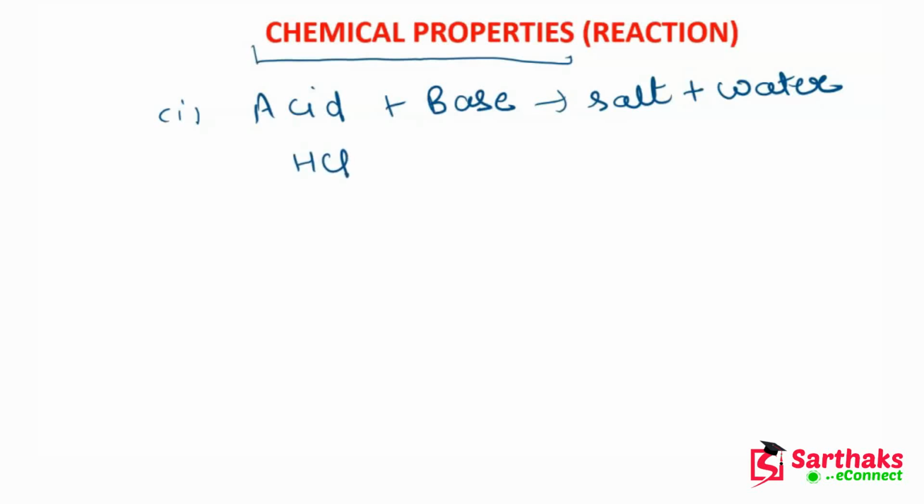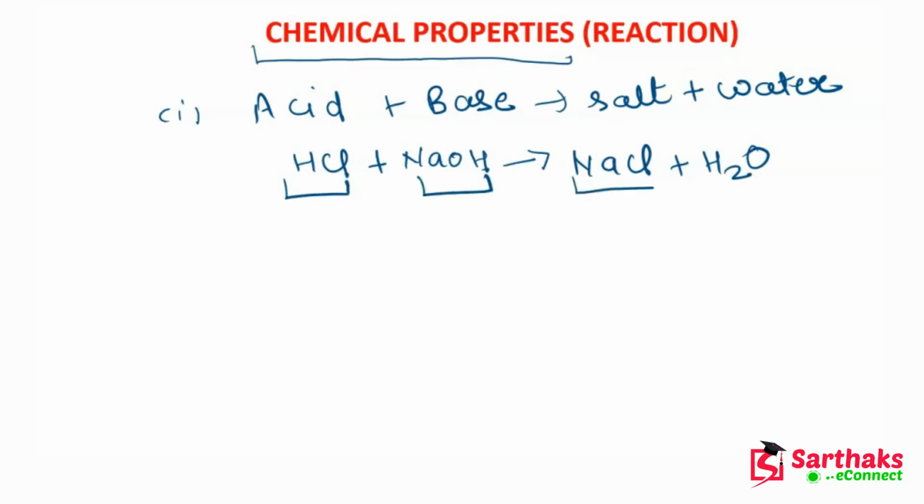HCl, which is an acid, when this reacts with a base, NaOH, they form NaCl plus H2O. So this is acid, this is base, and salt is formed in this reaction. NaCl is also known as common salt and is used in our houses on a daily basis.